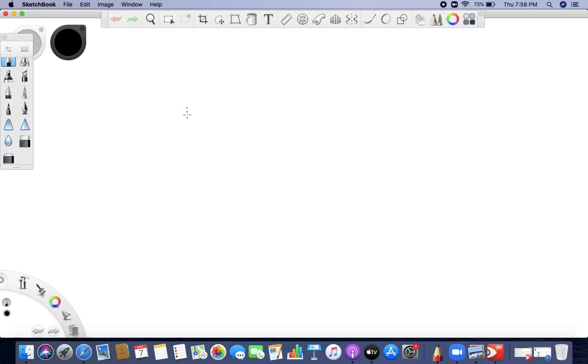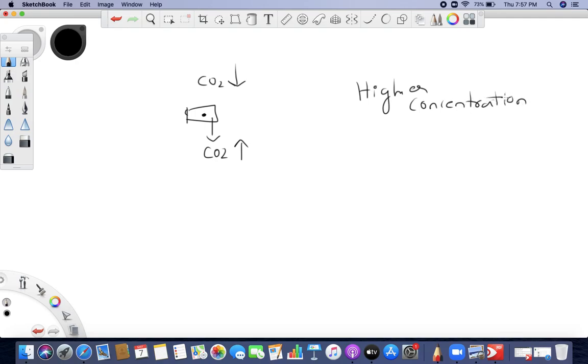So let's say this is a cell. Now when you exercise, the carbon dioxide proportion inside is more and the carbon dioxide proportion outside is less. And you know the basic rule: things always move from higher concentration to lower concentration.